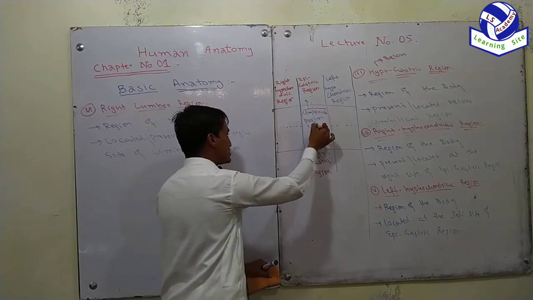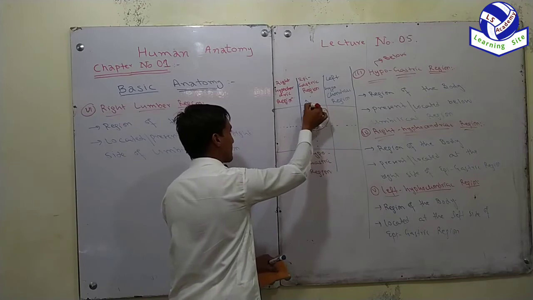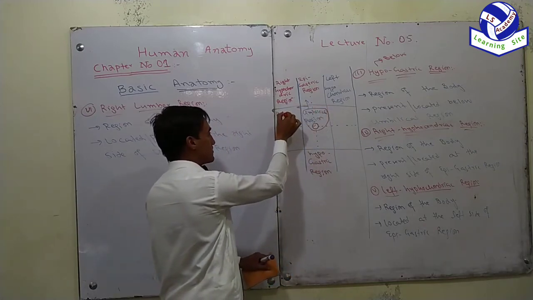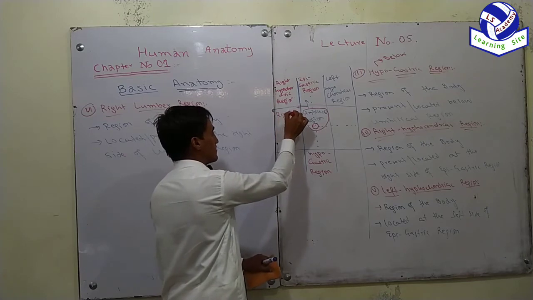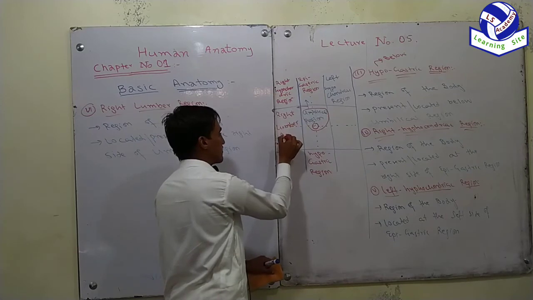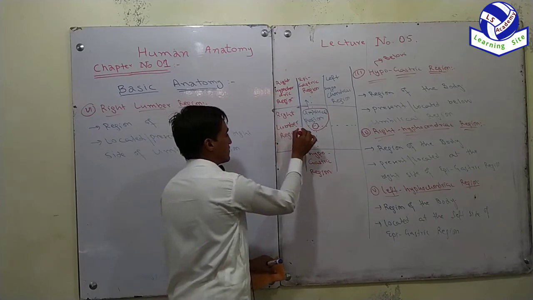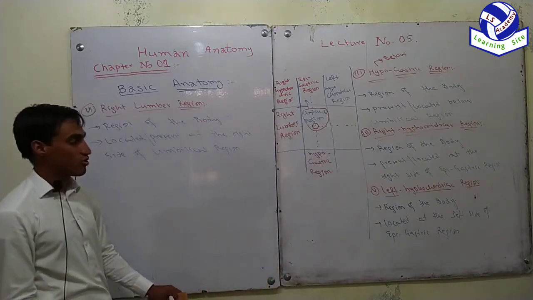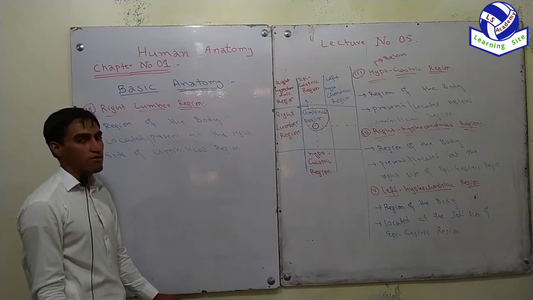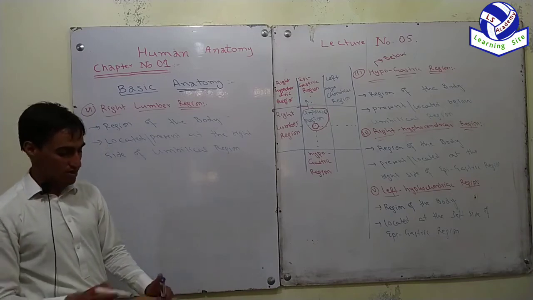This is the umbilical region, and the region which is present on the right side of the umbilical region is called a right lumbar region. So this is the region located on the right side of the umbilical region, and this region of the body is called right lumbar region.